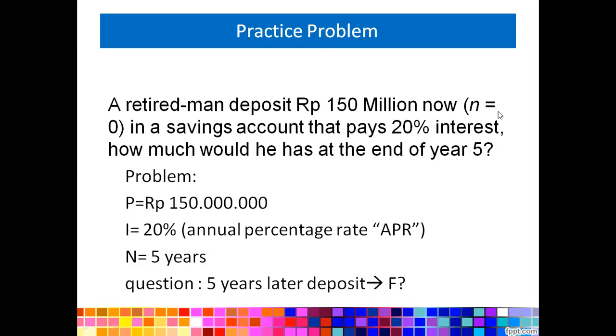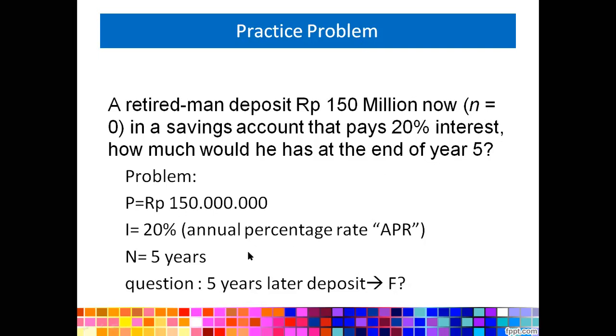which is his retirement fund, and then the APR, or the annual percentage rate, we can say that it is already in annual terms, because an annuity will fall at 6% or above, but below 6% we can assume that it's in the monthly system. So you have to convert it into annual. Let's say the 20% is the annual percentage rate, which is APR. The number of periods is 5.